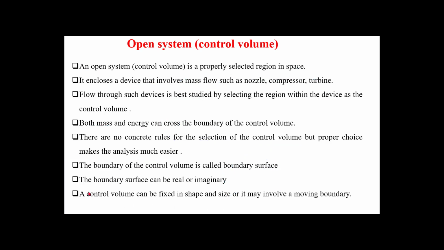Now, the boundary of the control volume is called the boundary surface. I'll show you why. The boundary surface can be real or it can be imaginary. Control volume can be fixed in size and shape, or it may involve a moving boundary.